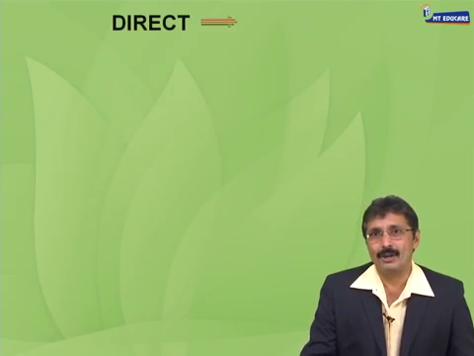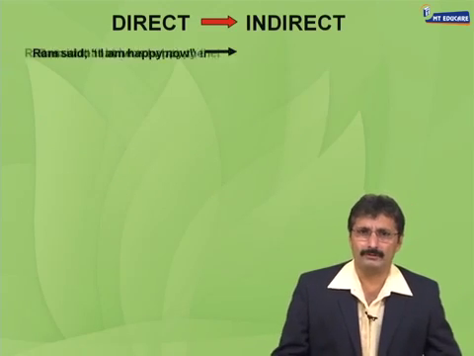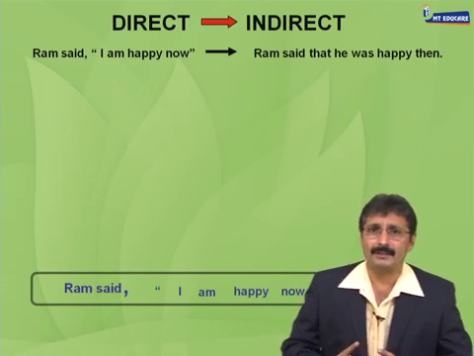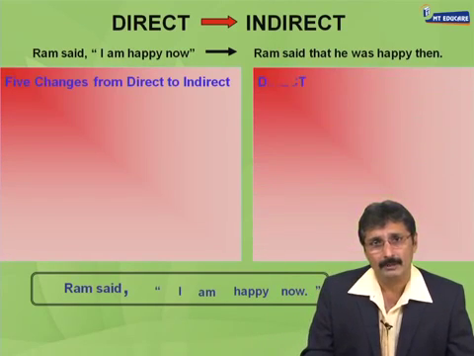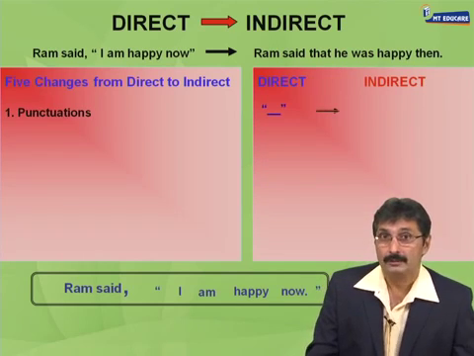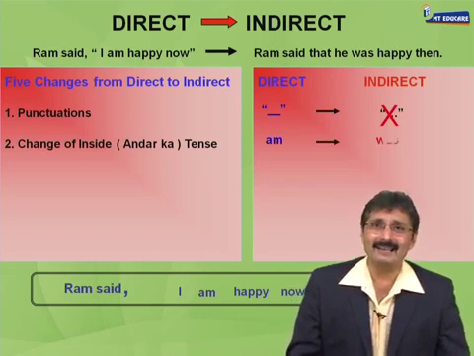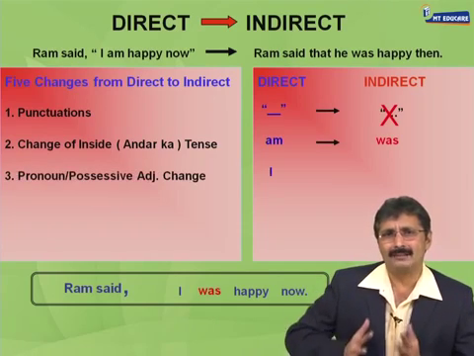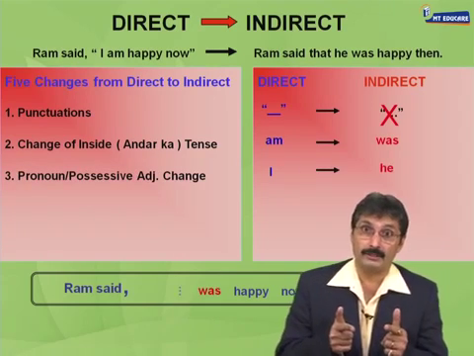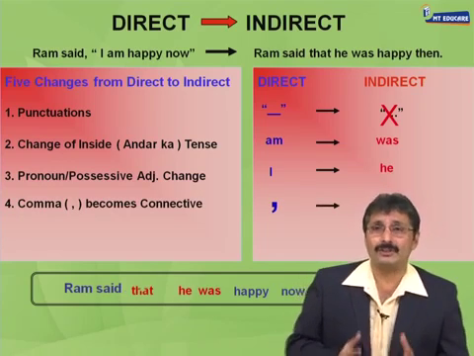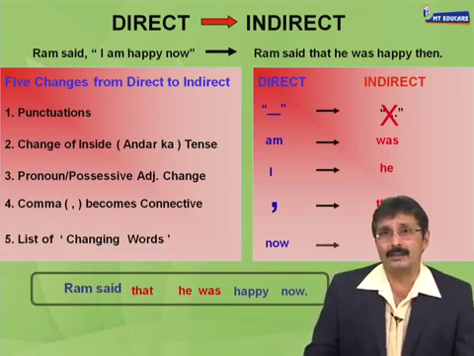Right. Let's have a look at what is this question. Direct to indirect speech. In the exam you get change from the direct to the indirect speech. And at most times this question comes for 2 marks. So, let us exactly look at what are the changes. Since the question itself is change from the direct to the indirect speech, let's have a look at what are the changes that take place from the direct to the indirect speech.